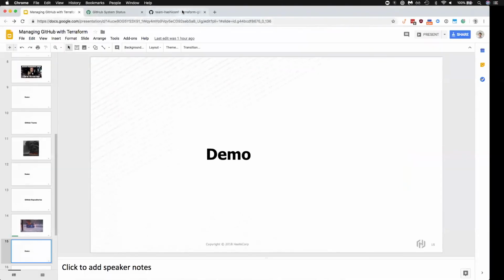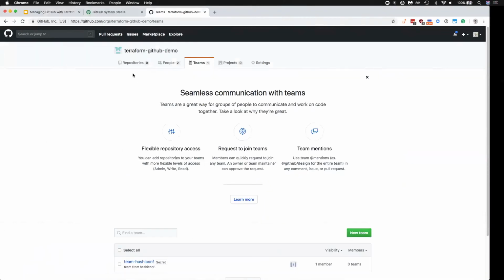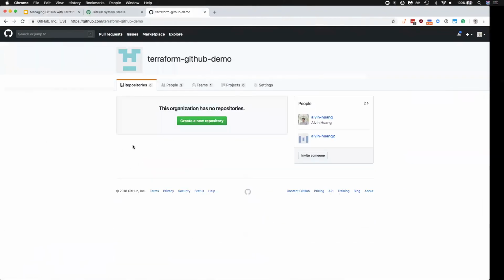So let's see how we can manage GitHub repositories with Terraform. Again, we'll look at the org itself. There aren't any repos here.